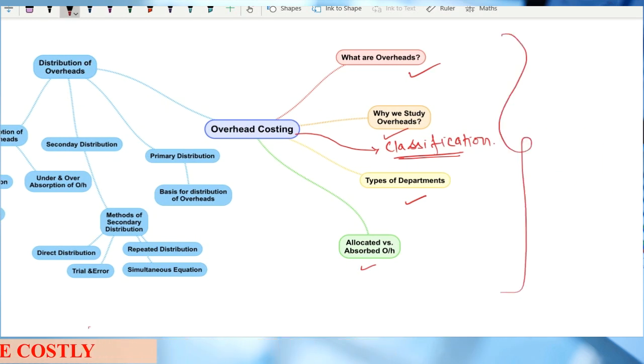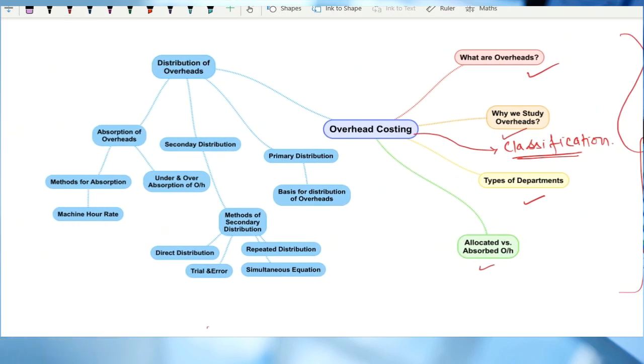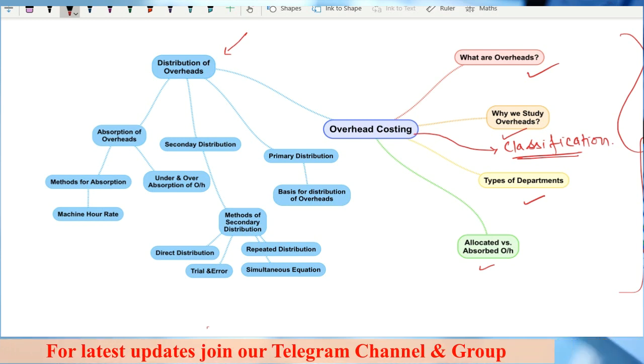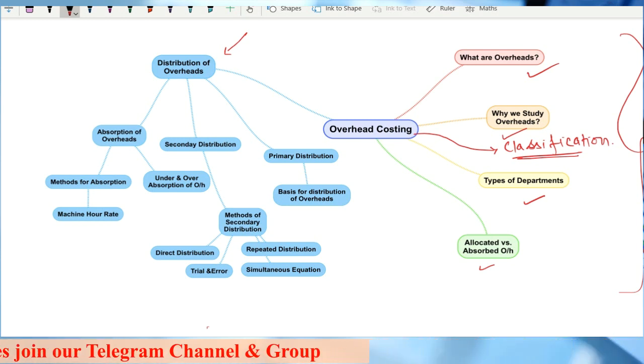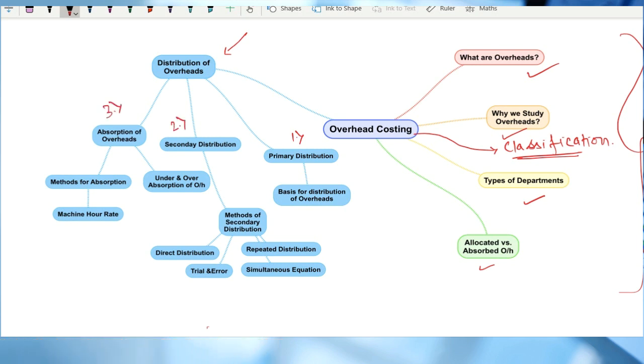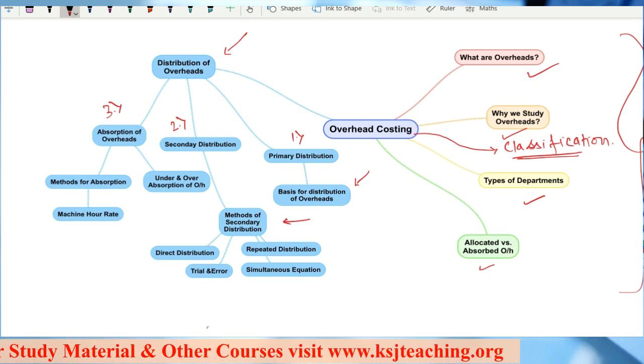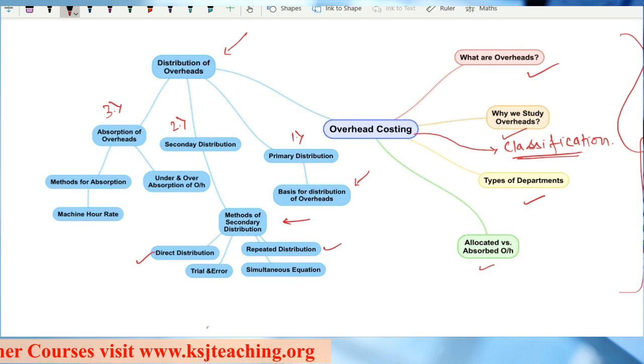Then comes another very important section, that is distribution of overheads. This distribution of overheads has three steps. The first step is primary distribution, second is secondary distribution, and third step is absorption of overheads. In primary distribution, we will study the basis of distribution of overheads and how we do primary distribution. In secondary distribution, we have methods: direct distribution, repeated distribution, simultaneous equation, and trial and error method.